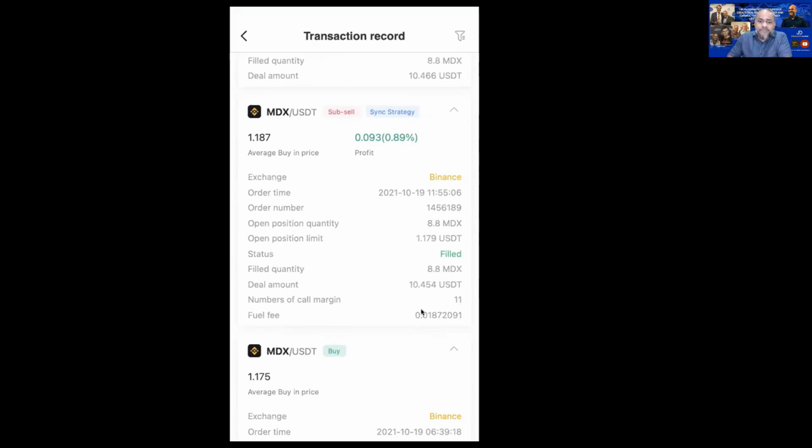Now the fuel fee, can you see the fuel fee? The fuel fee is 0.018 over there. So now you can see that the fuel fee is already deducted from your profit. Please take note of that. It has already been deducted. And then you also have the deal amount here. The deal amount is basically in USDT, and this deal amount will reflect in your Binance. So please take note of this information.